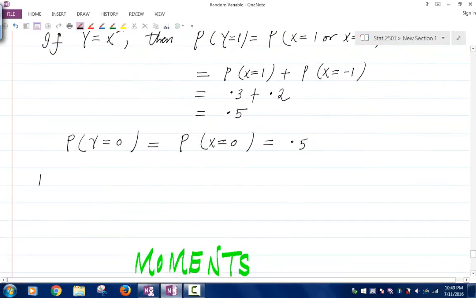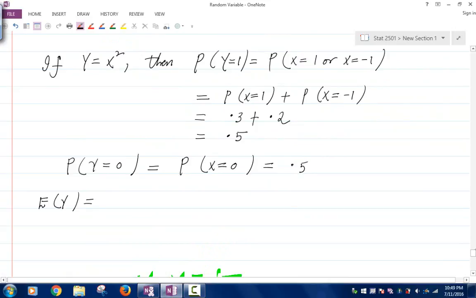So if I calculate the expectation of y, if x has 3 values, negative 1, 0, and 1, then y has only 2 values, 0 or 1. So the expectation of y would be 0 times the probability that y is 0 plus 1 times the probability that y is 1. Those are the only 2 values of y. The first term is 0, and the second term would be basically p of 1, but p of 1 is the same as 0.5, as we have seen above.